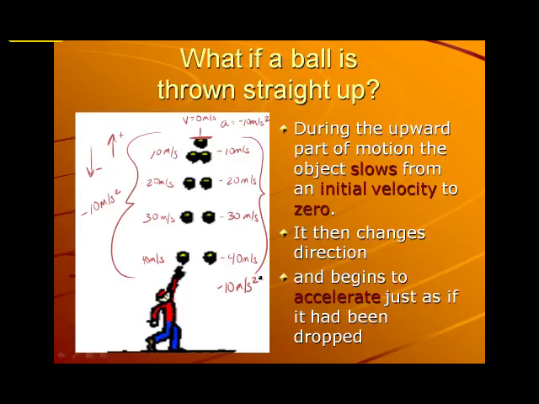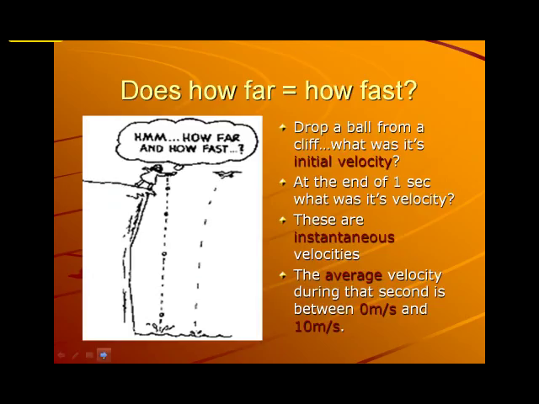We need to begin to make the distinction between what is velocity and what is acceleration. Acceleration is a change in velocity. If you have a constant acceleration, that's telling you that your velocity is changing. Now, does how far equal how fast? Well, if you drop a ball from a cliff, what's its initial velocity? Well, if you drop it, its initial velocity is 0 meters per second. At the end of the first second, what's its velocity? Well, we just learned that at the end of the first second, its velocity is 10 meters per second.